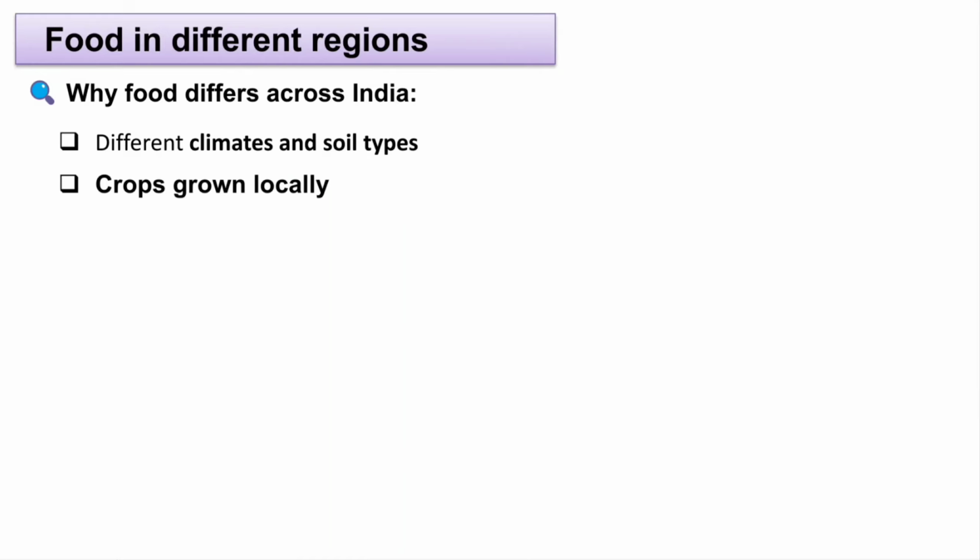And crops grown locally. Food differs across India because of different climates and soil types. We have different climates in the Himalayan region, in southern India, and in northeast India, and we also have different types of soil, red soil, black soil. That is why foods differ across India, because people use crops which are locally grown and easily available, and those crops which are easily available in a place become their traditional food also. Cultural and religious influence also creates differences in food across India.